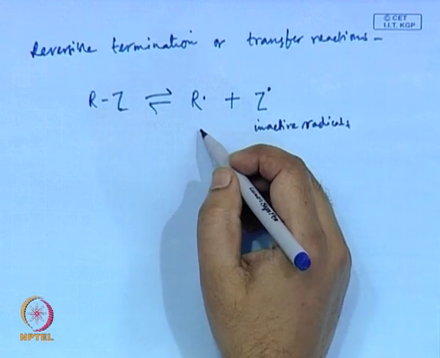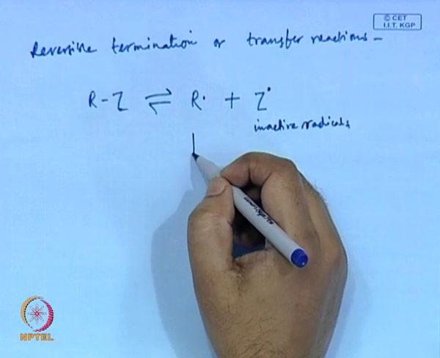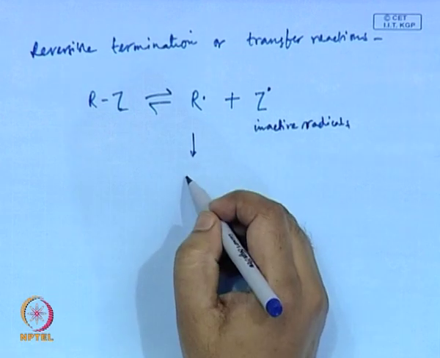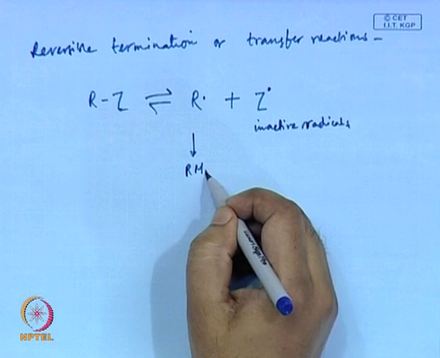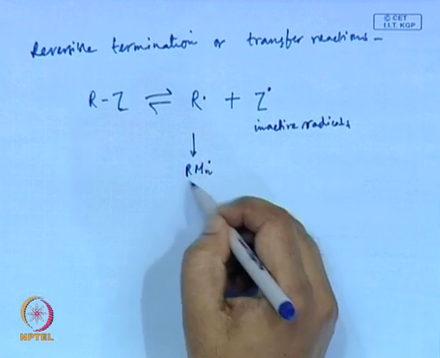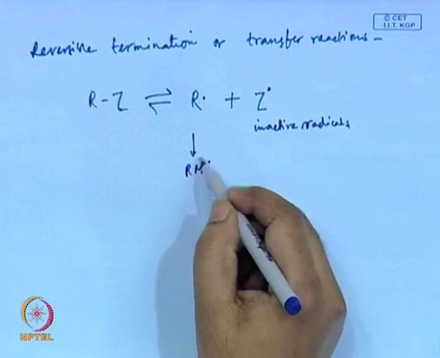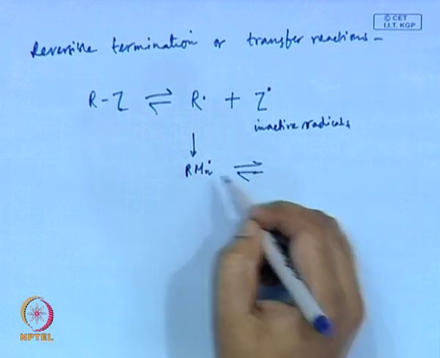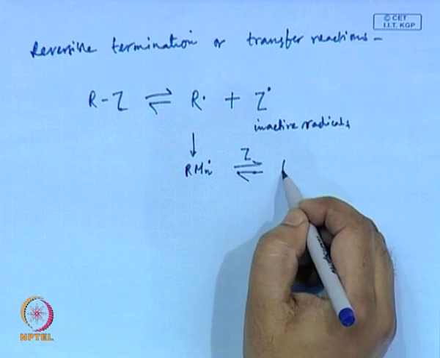So only R will take part in the propagation step. It will react with the monomers and form different chain lengths. Because this is a radical, it will again be part of the equilibrium process with Z.